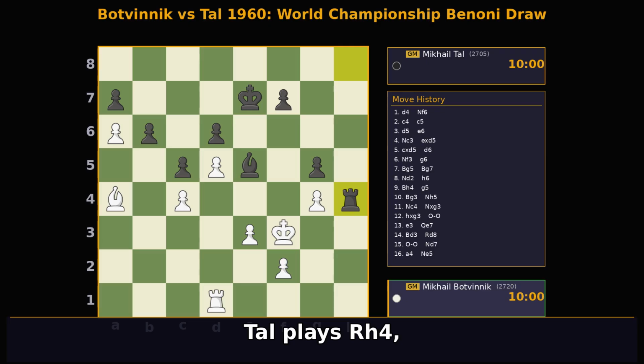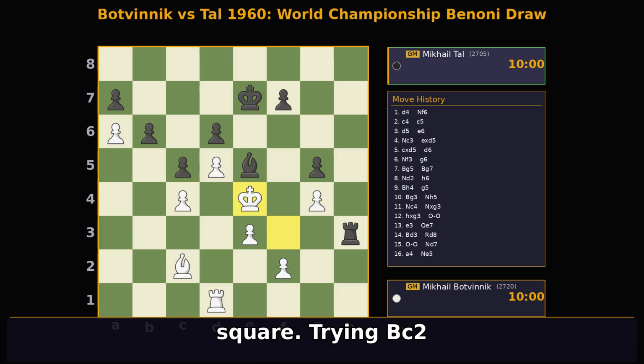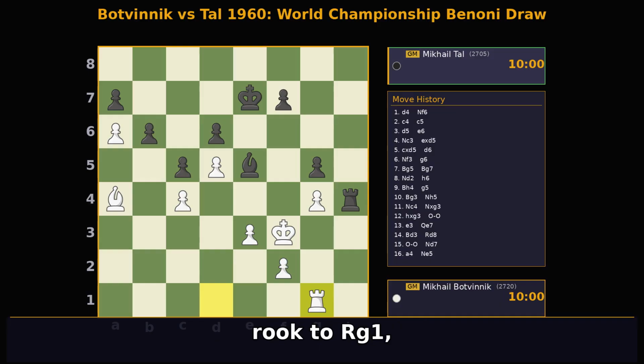Tal plays rh4, bringing his rook to an active square. Trying bc2 would be met by rh3+ and g4. Botvinnik brings his rook to rg1, defending his g-pawn and preparing for further action.